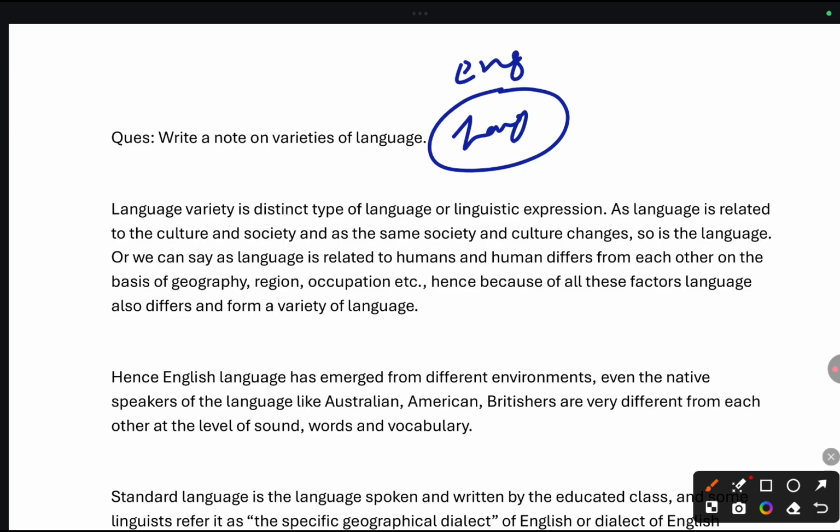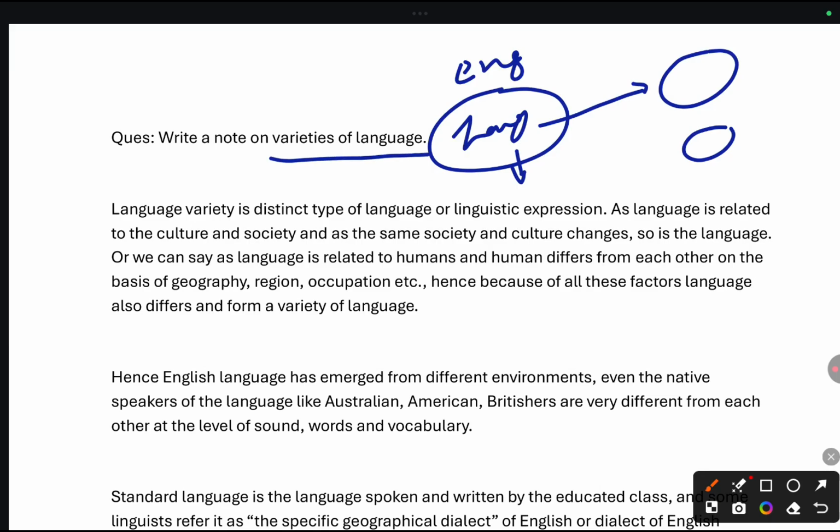For example, the person living here will speak a certain kind of English, with certain vocabulary, pronunciation, or grammar. But the person living in this area will slightly differ from this place in terms of language. He will be using the same language, but there will be differences in his pronunciation, vocabulary, or grammar. So language which slightly differs in vocabulary or pronunciation forms a variety. That forms the variety of a language.